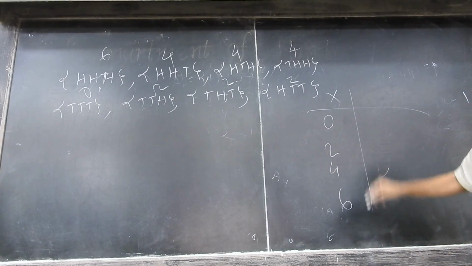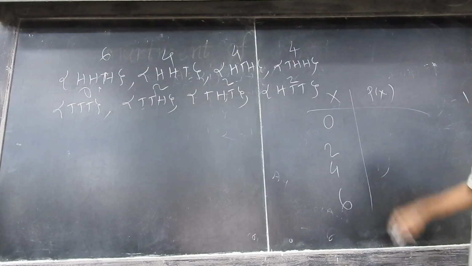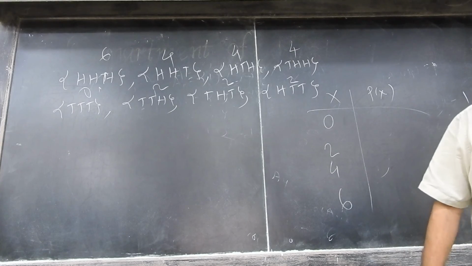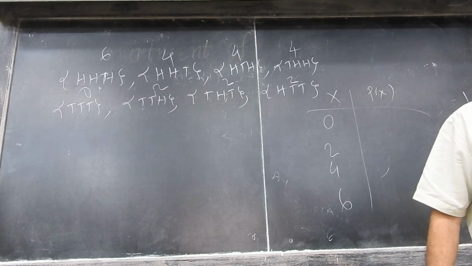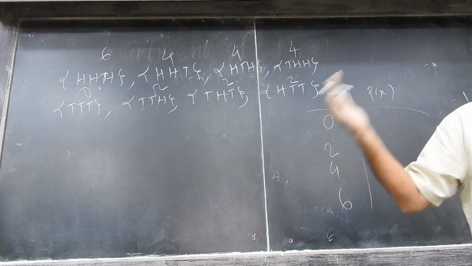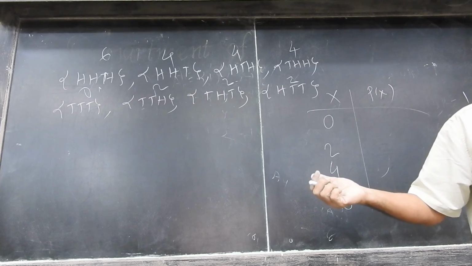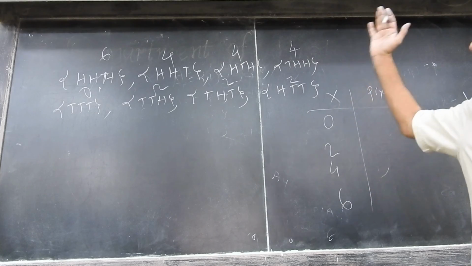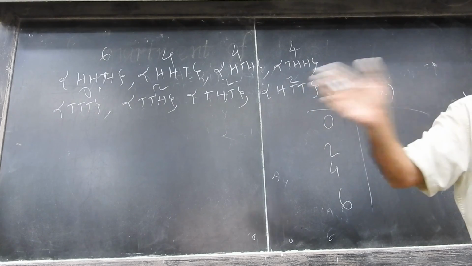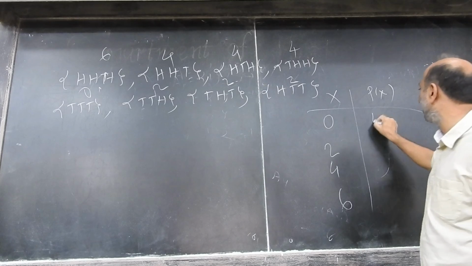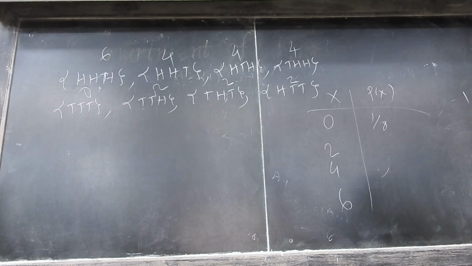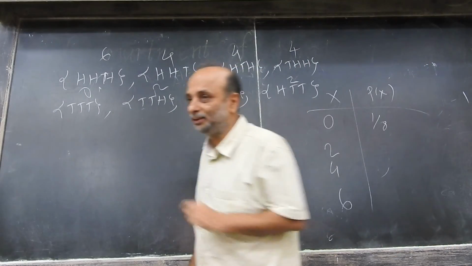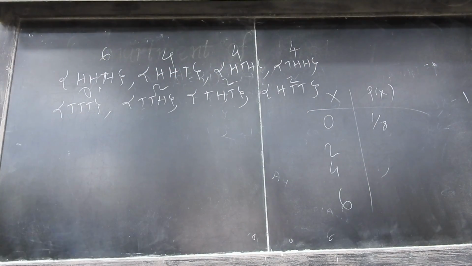And the probabilities with which it takes various values. What is the probability that it takes 0? 1 by 8, because all these are equally likely outcomes. If they are equally likely, and if the total probability is 1, then you have to divide it into 8. What is the probability that I will get 2? 3 by 8. Why did you say 3 by 8? Laws of probabilities. Why did you say 3 by 8? Because there are 3